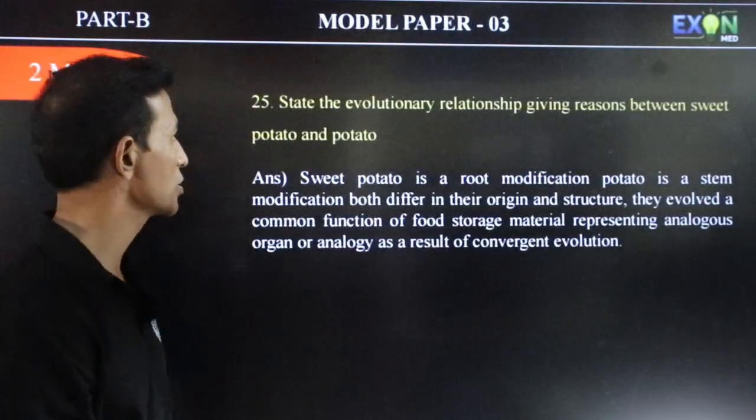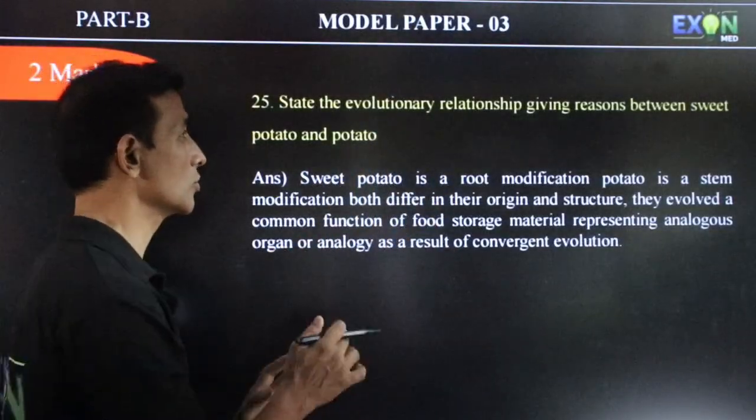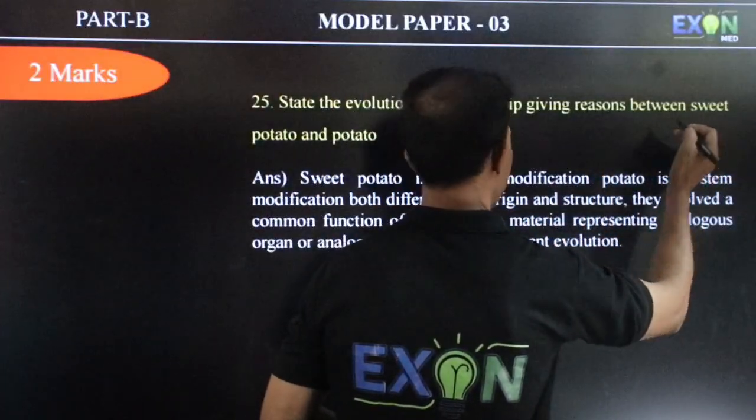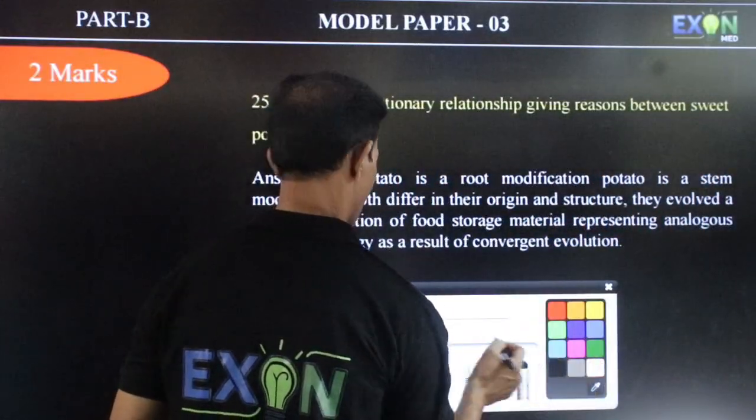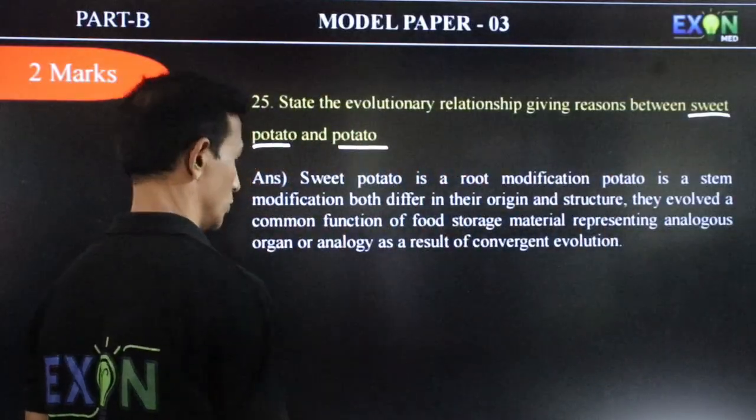State the evolutionary relationship giving organisms. They have given 2 organisms like 2 plants. One is potato, sweet potato and potato.